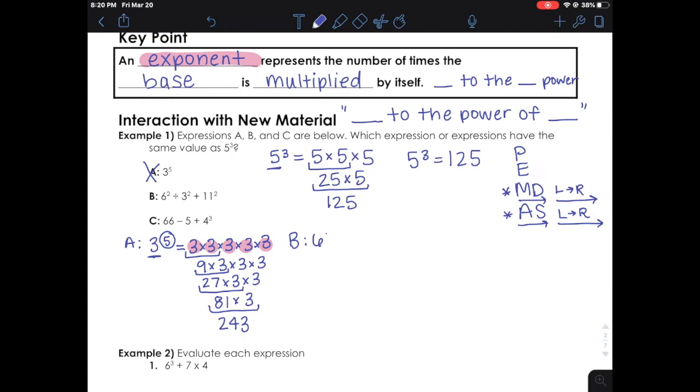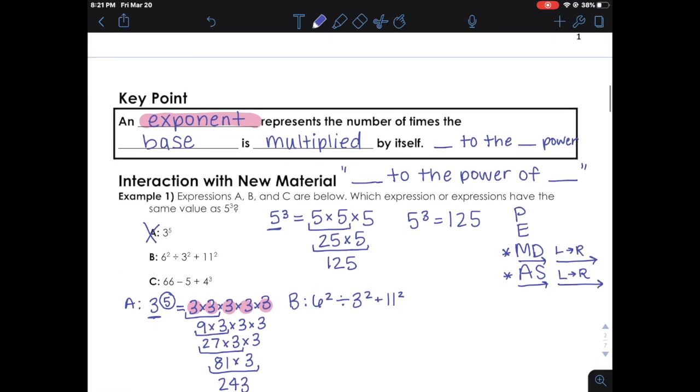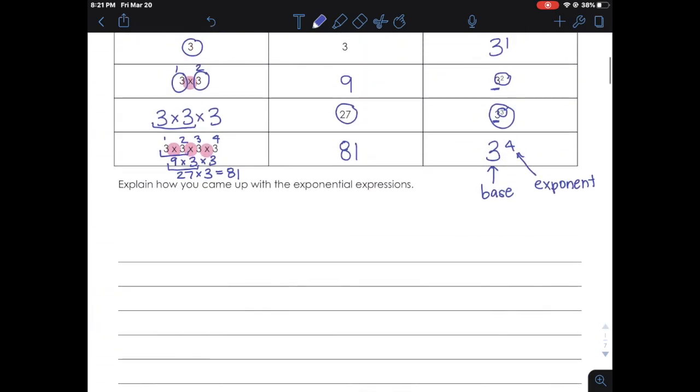All right, so let's go ahead and see if we can solve the expression we have for B. We have 6 to the power of 2 divided by 3 to the power of 2 plus 11 to the power of 2. And I forgot to mention this up above, but when you have the power of 2, we use a fancy word for that one, and we say squared. And then when we have an exponent of 3, we also use a special word and we say cubed.